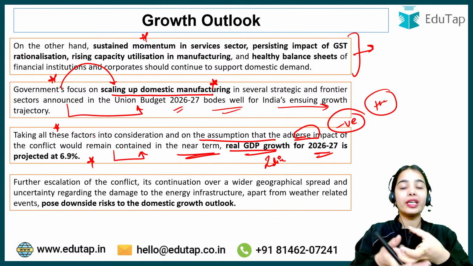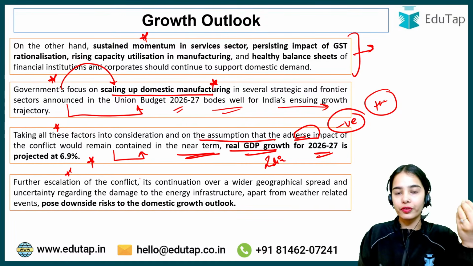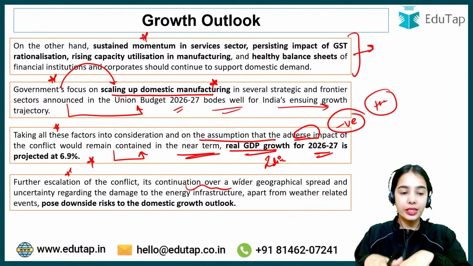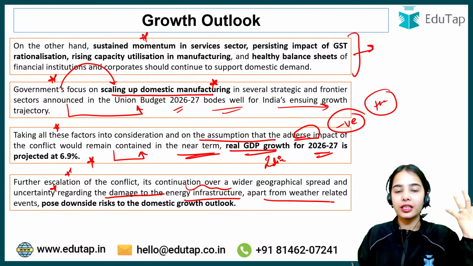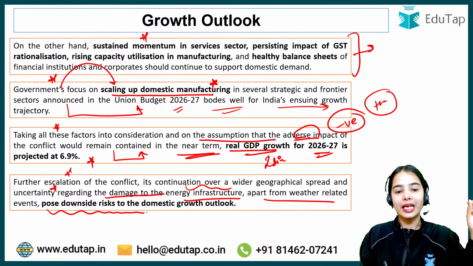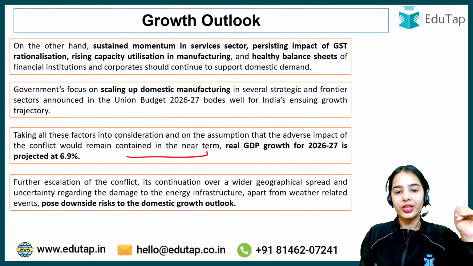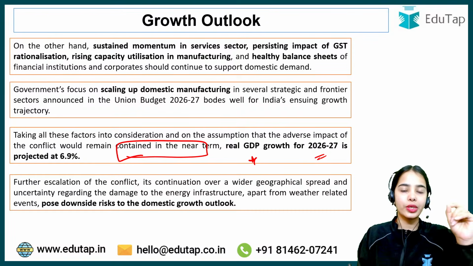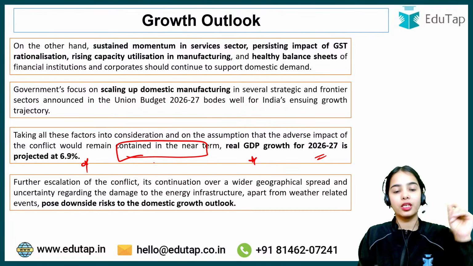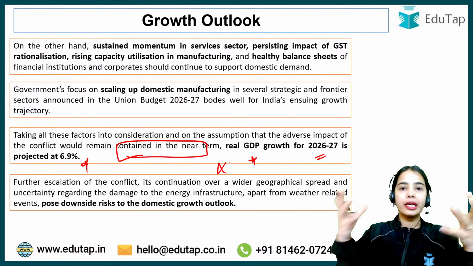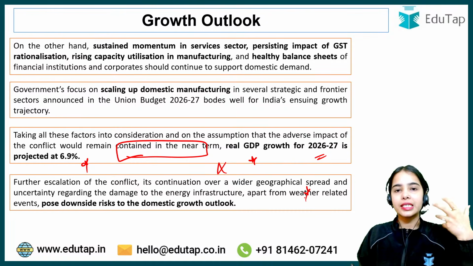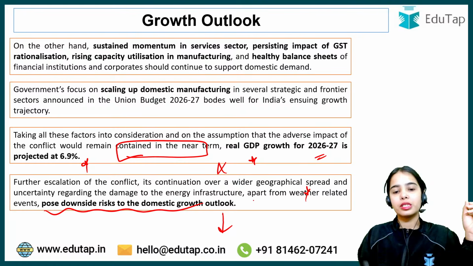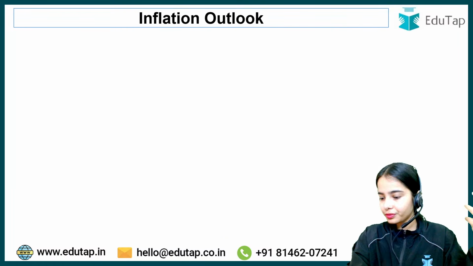But what if the conflict drags on? Further escalation of the conflict, its continuation over a wider geographical spread, and uncertainty regarding the damage to the energy infrastructure, apart from weather related events that can happen in India, pose a downside risk to the domestic growth outlook. So if the conflict is contained in the near term, the real GDP growth for 2026-27 is projected at 6.9%. But if it drags on to a wider geographical area, as well as if there are weather events in India, they can lead to downside risk to the growth.